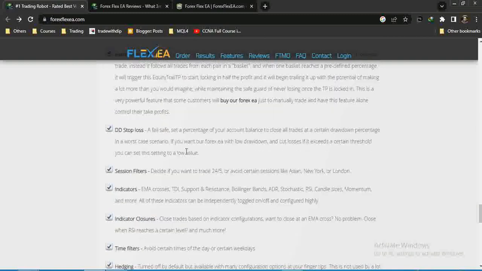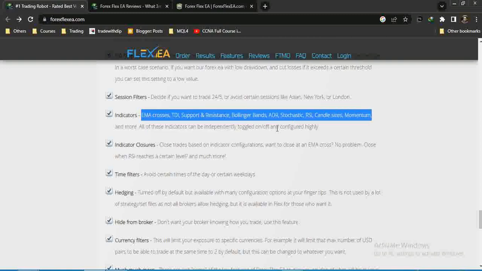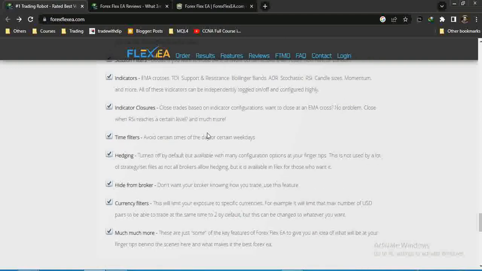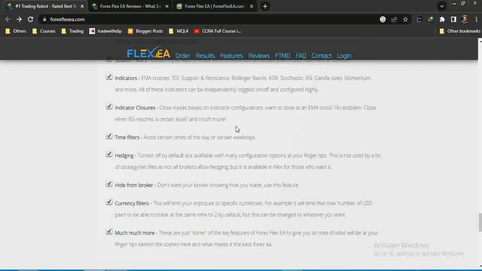Equity trailing, take profit, drawdown, stop loss, session filters to avoid the Asian session or any session. And you will get a lot of indicators like EMA crosses, TDI, support and resistance, Bollinger Band, ADR, stochastic, RSI. I like the RSI. Candle sizes, momentum, and all these indicators are here. So it is like all in one. You can backtest and forward test in different kinds of settings, because there are a lot of possible options. So you can make it profitable if you don't get profits. So this is an all in one tool.